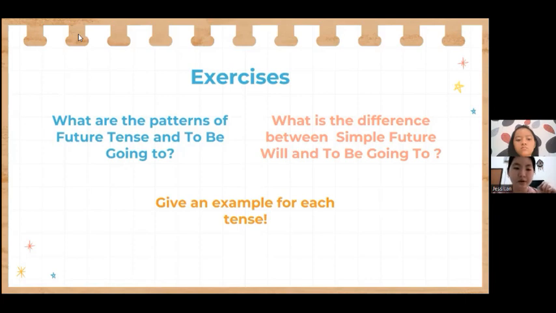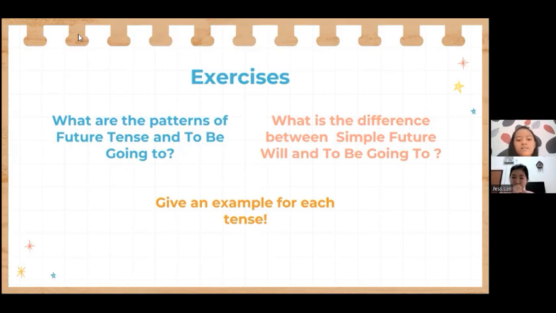Then again, for the to be going to, the positive form is subject plus to be plus going to plus past verb or verb one. For the negative form of to be going to is subject plus to be plus not plus going to plus past verb or verb one. For the interrogative form is to be plus subject plus going to plus past verb or verb one, and don't forget the question mark. Now move again to Miss Liliana.